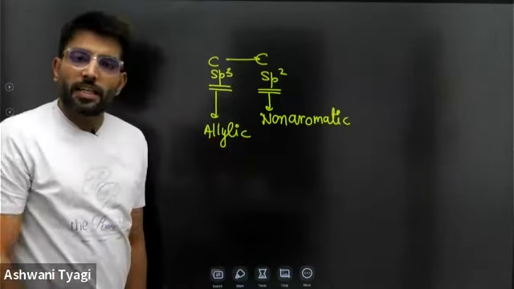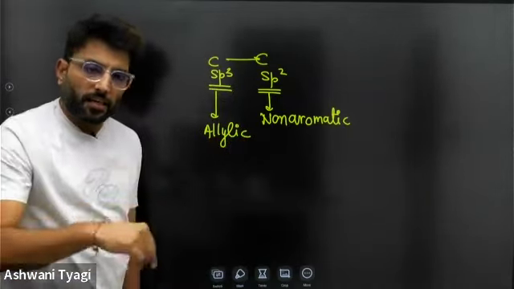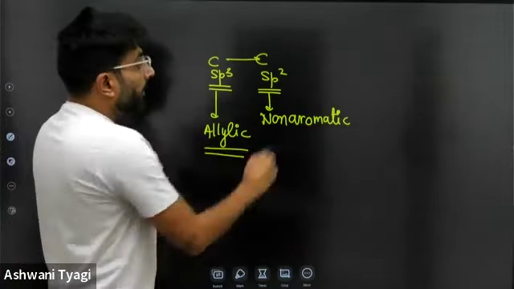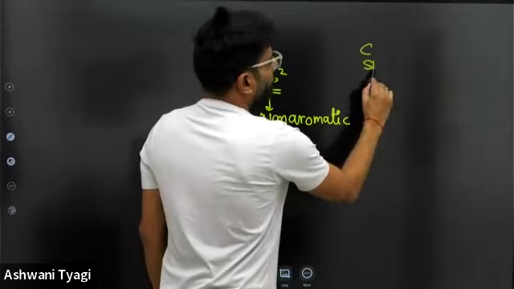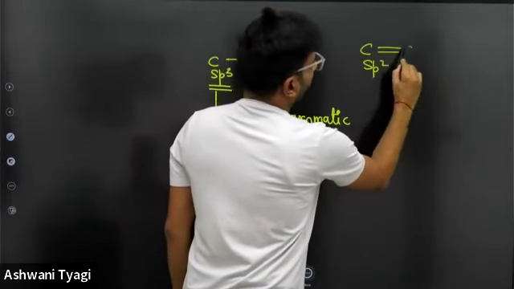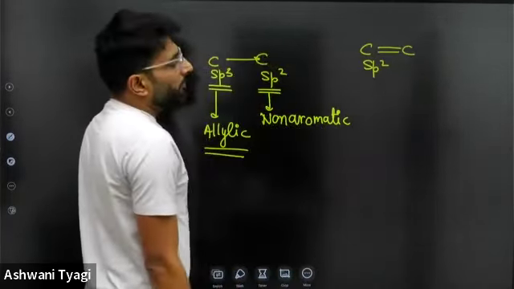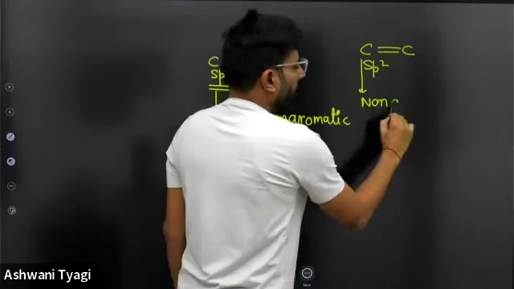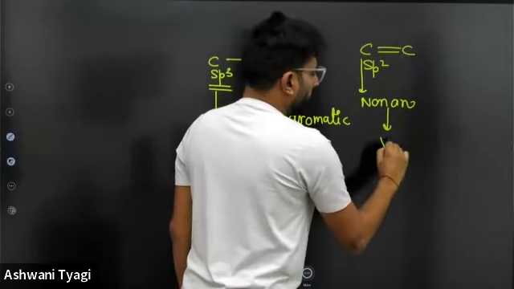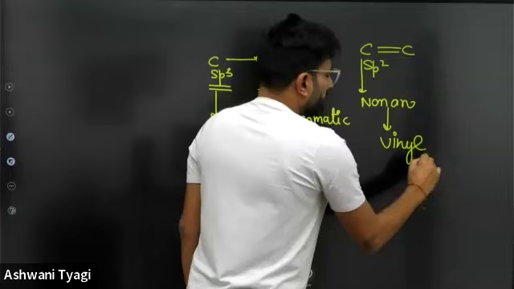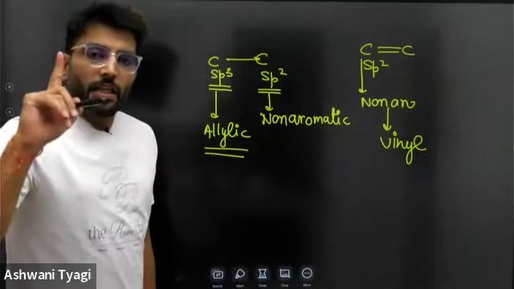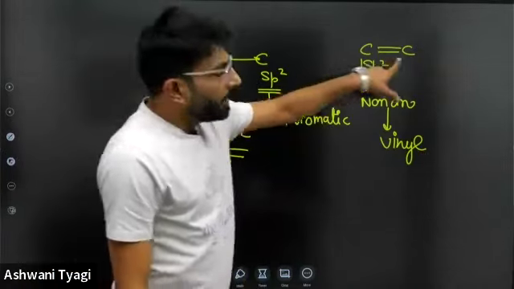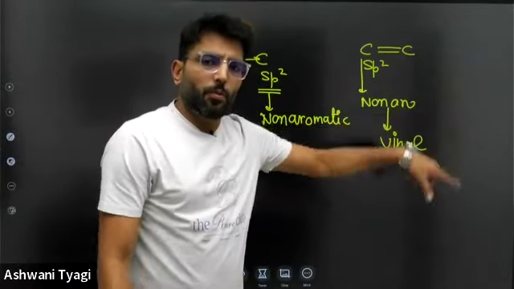Neighbor of vinyl is allyl. So remember, this is called allylic. And the sp2 carbon of a carbon double bond, which is non-aromatic, is called vinyl. It should be one of the carbons of the carbon double bond.